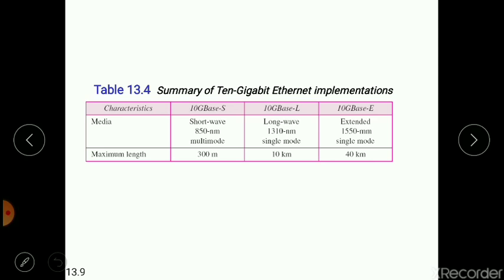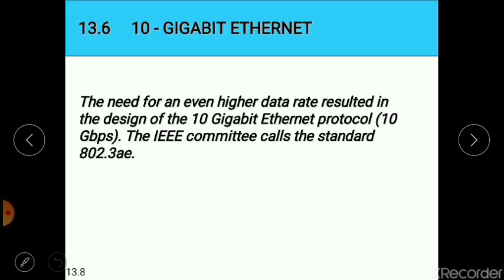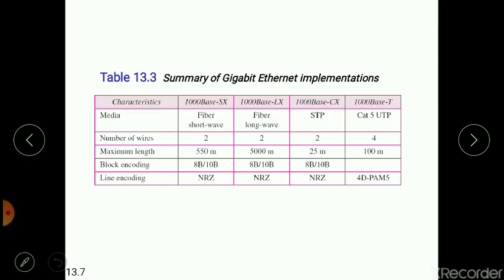The number of wires will also change in terms of 10GBase-X4. Here in the diagram you can see that previously only for the four wire implementation we used a different line encoding.